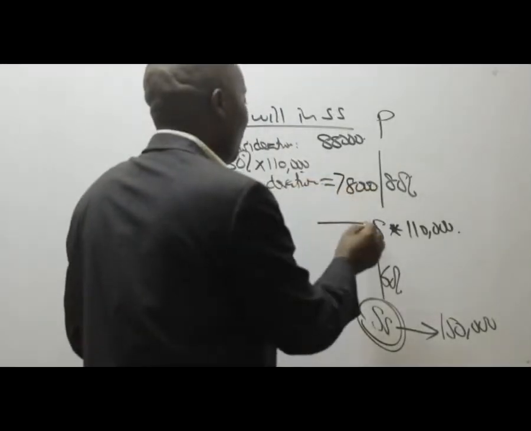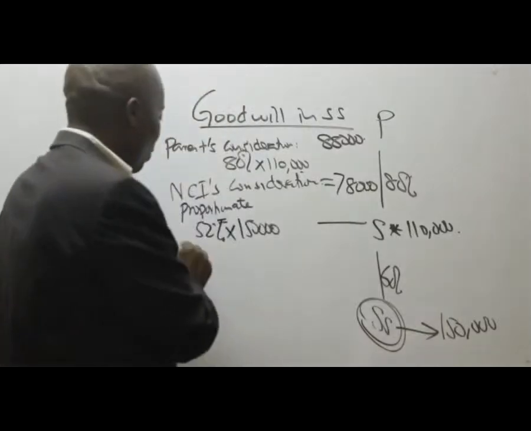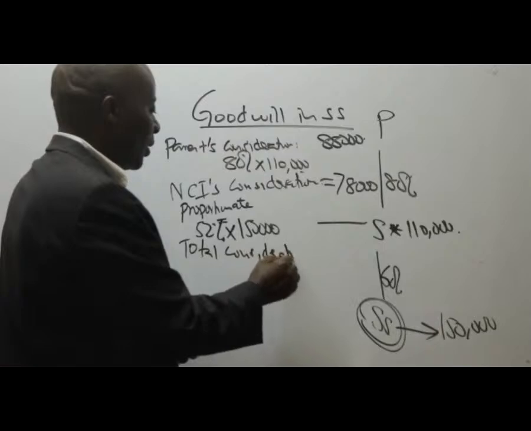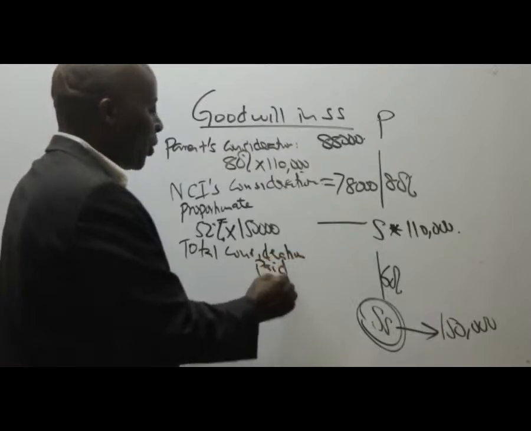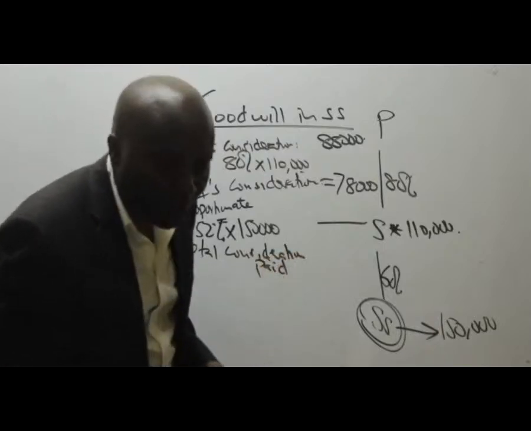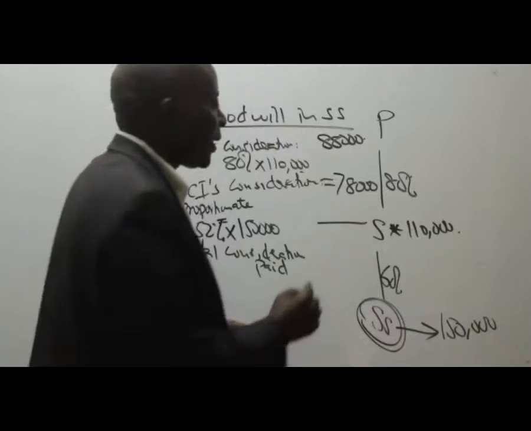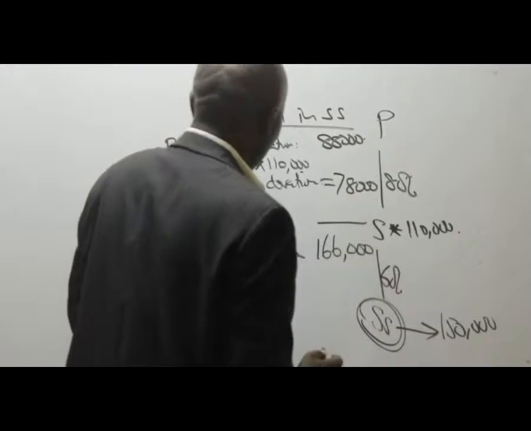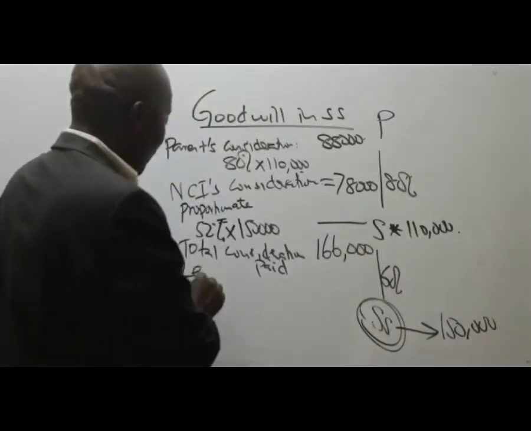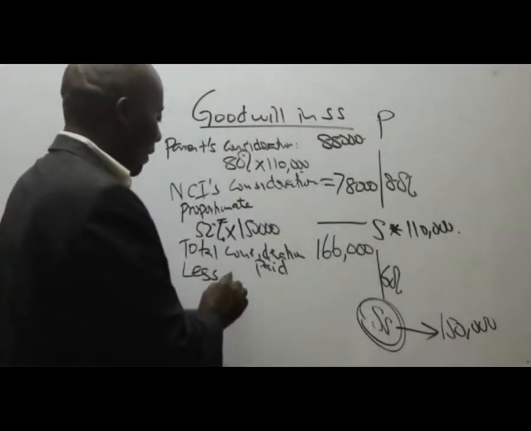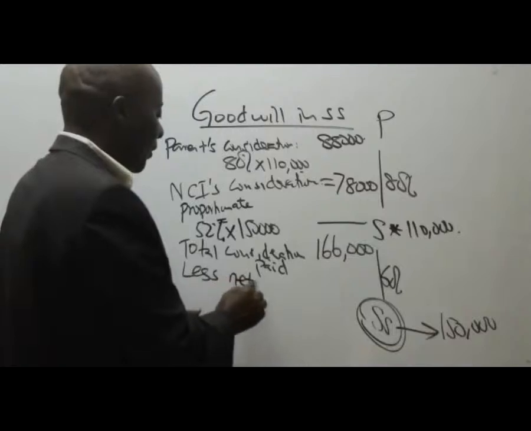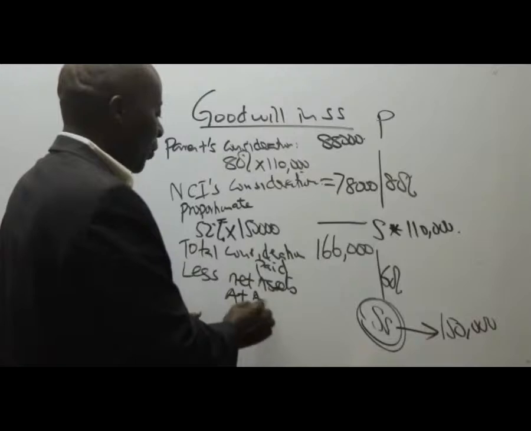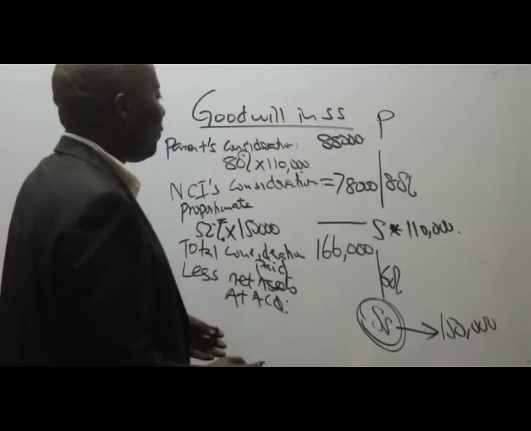So then could you kindly give me the total consideration paid? The total consideration paid will be equal to 166,000. Thank you very much. So please come under less the net assets at acquisition. Are you able to remember the figure of net assets?